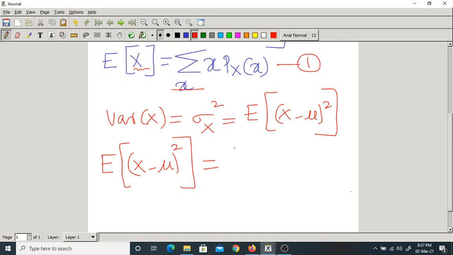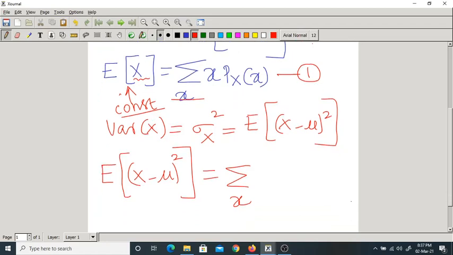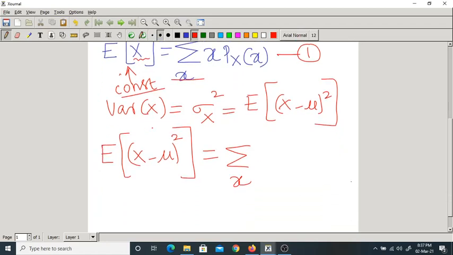Summation over x. One more thing: mu is a constant, a number. So you write summation over x, small x minus mu whole square into px of small x.